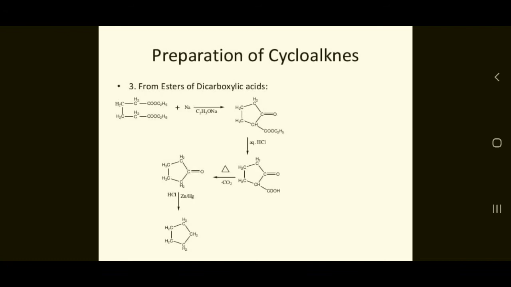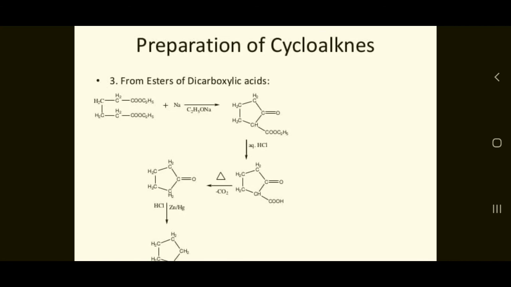Dicarboxylic acid esters react through intramolecular condensation in the presence of sodium or sodium alkoxide to form a cyclic ketone. Generally, five and six membered rings of cycloalkanes are prepared by this method, which is known as the Dieckmann method.